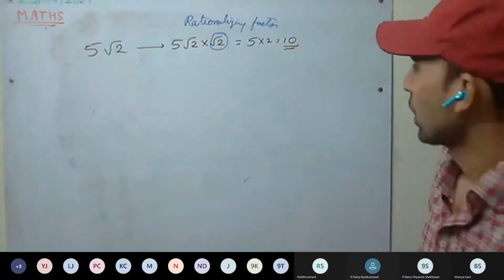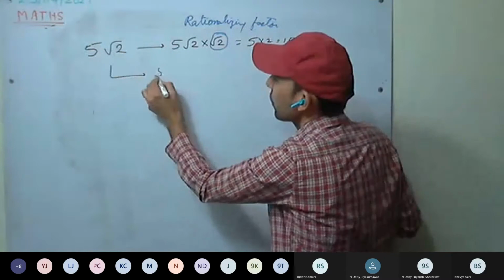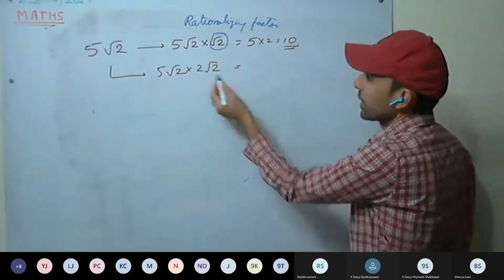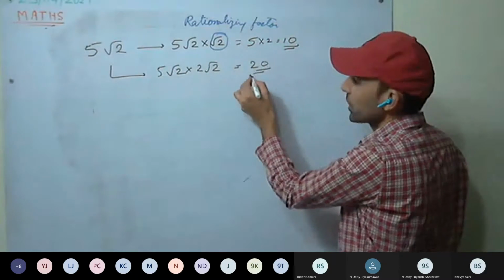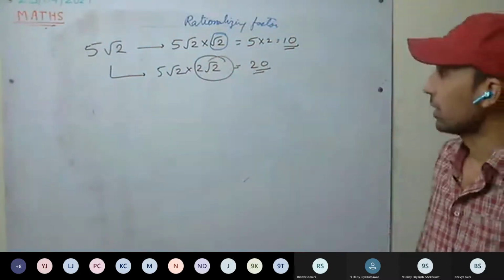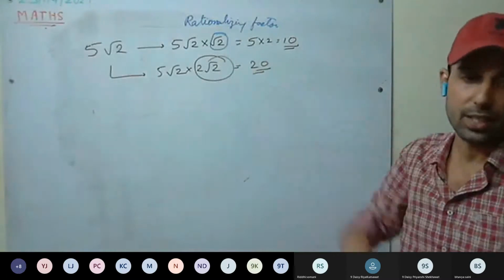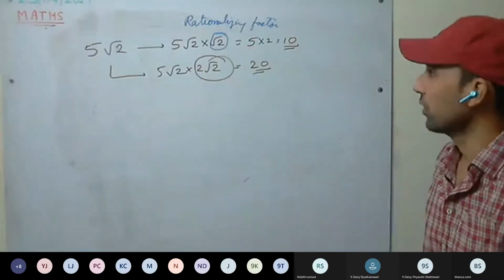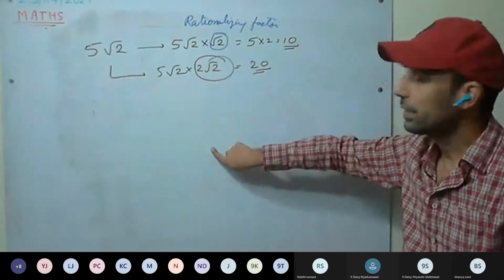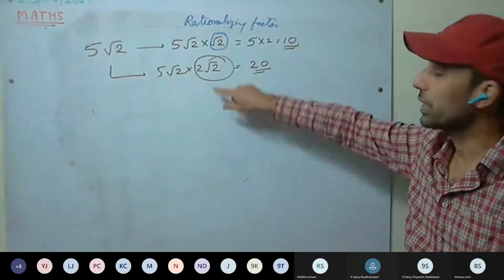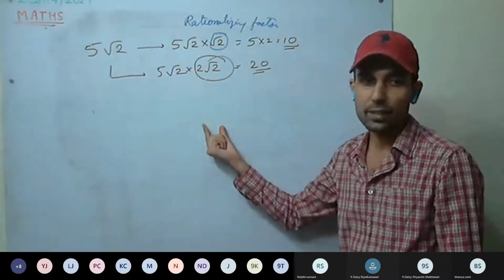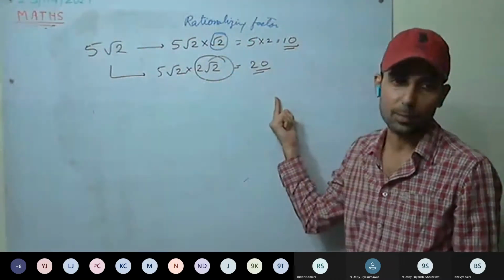Understood this one? Or we can multiply 5 root 2 with 2 root 2. Again, 10, it will be 20. So 2 root 2 is a rationalizing factor. But what is the least rationalizing factor? Lowest rationalizing factor? Root 2. So there can be any rationalizing factor. It's not unique. We can multiply with anything which gives us a rational number.